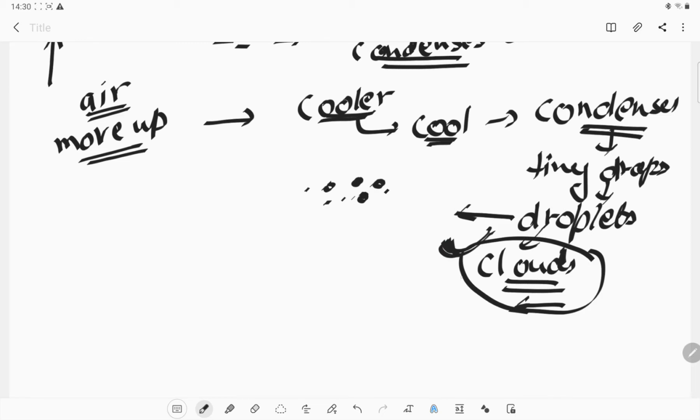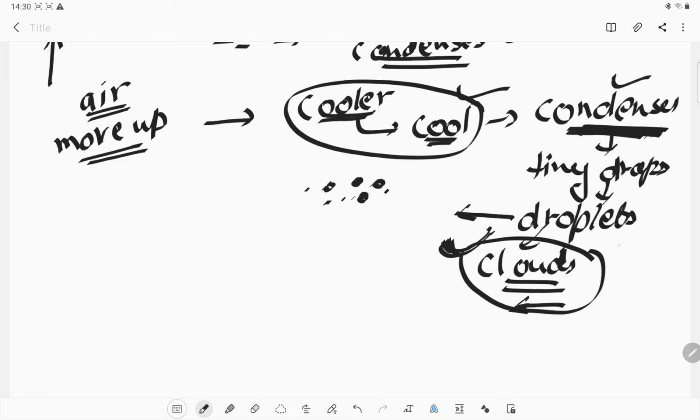A cloud forms because of the condensation of water vapors in the area of the atmosphere where the temperature is little cool, and the water vapor gets condensed into tiny drops, which we call droplets, and these droplets combine together. Three or four droplets will combine together to form a big one. So this is the large size drop.